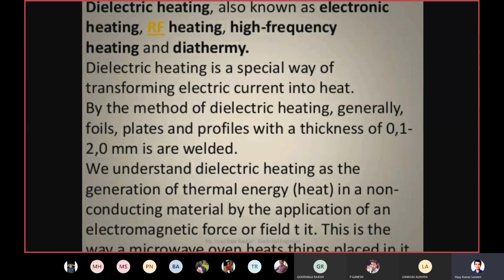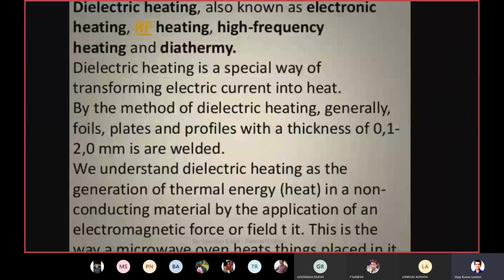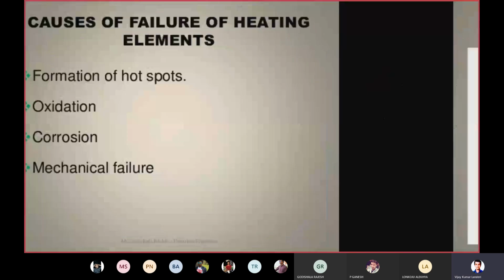So this is the way a microwave oven heats the things placed in it. The microwave oven which we use in daily life employs the dielectric heating concept, right? So in this dielectric heating, we are applying electromagnetic force to a non-conductive material. Whenever we apply electromagnetic force to a non-conducting material, what is happening? Heat energy is generated. And this dielectric heating concept is mainly used in microwave ovens. So this is what the electric heating concept is about.